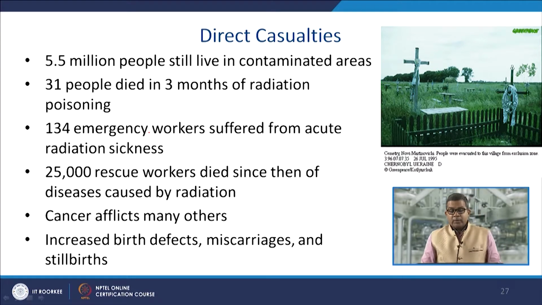Now, let us have a look at the direct casualties. So, 5.5 million people still live in the contaminated area. 31 people died in 3 months of radiation poisoning. 134 emergency workers suffered from acute radiation sickness. 25,000 of the rescue workers have died since then from diseases caused by the radiation.